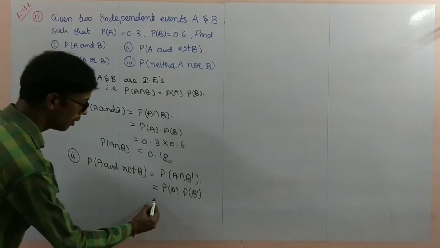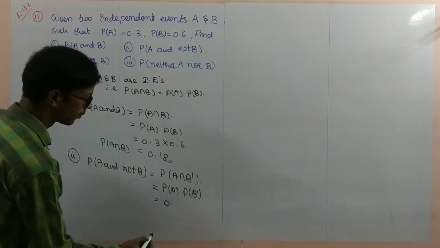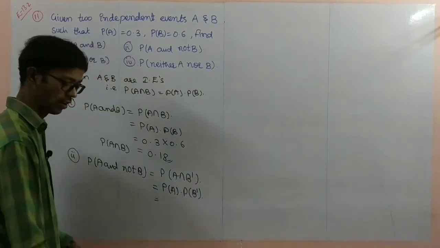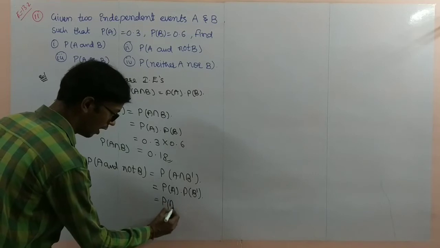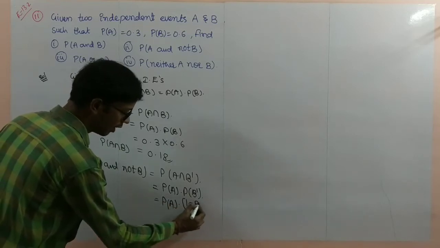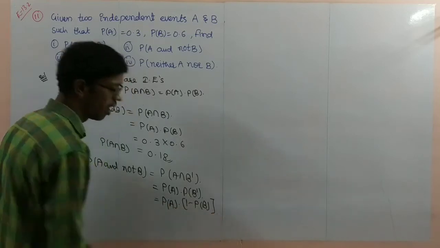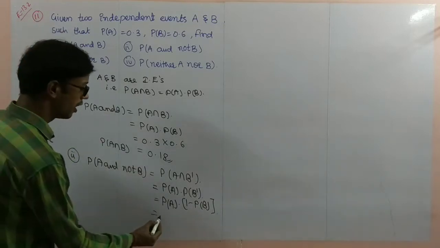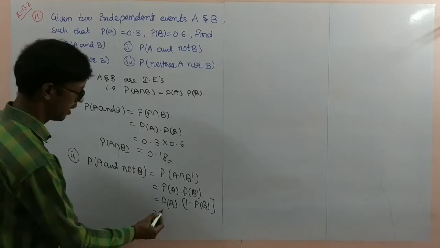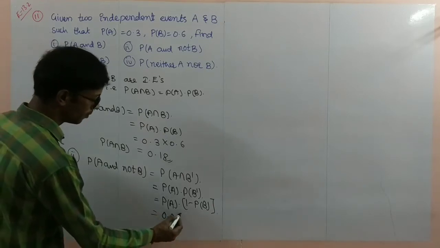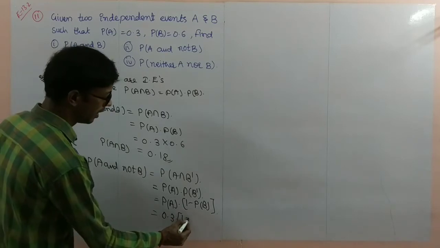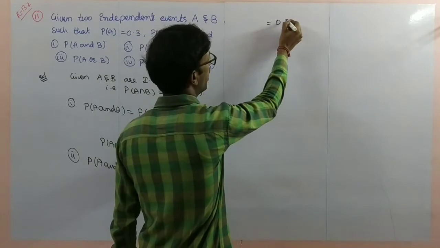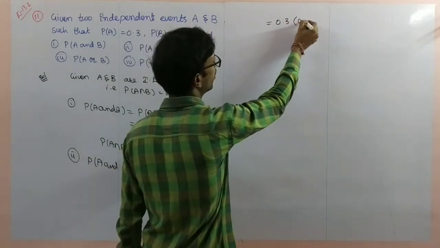Next, probability of A. Don't write only probability of A first; just make the simplification here. Probability of A into 1 minus probability of B we can write, since the complement is there: 1 minus P of B. So probability of A is 0.3 into 1 minus 0.6, that is 0.3 into 0.4.